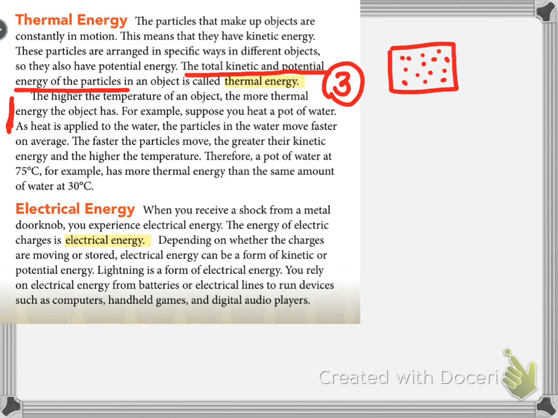Our fourth form of energy is electrical energy. And what electrical energy is, it is the energy of electric charges. Depending on if those charges are moving or they're being stored, it can be either kinetic or potential. So if we're talking about something like, say, lightning is electrical energy. But we also have electrical energy coming from electrical lines that run our devices like computers and televisions.